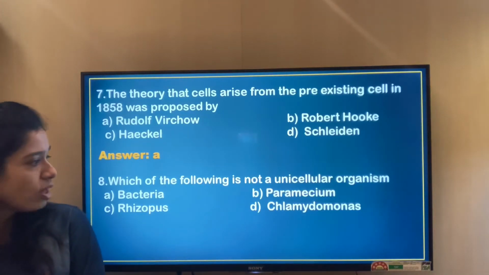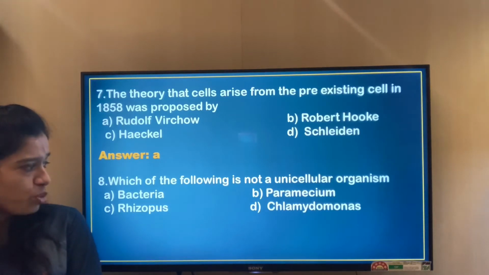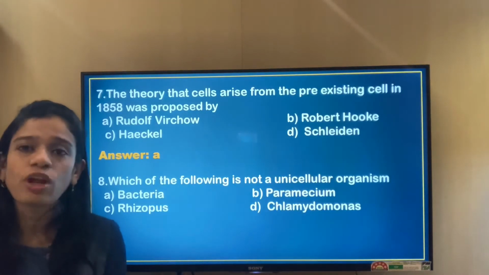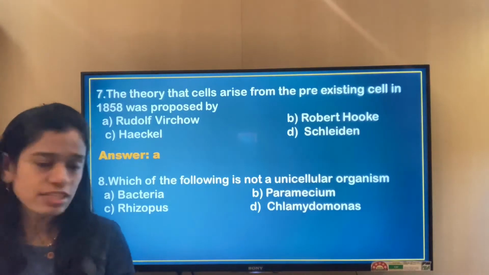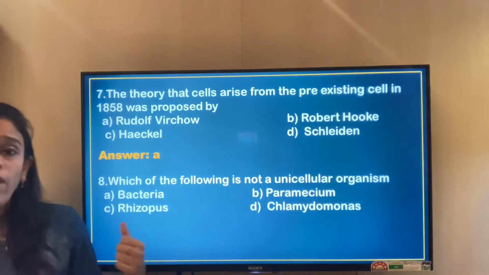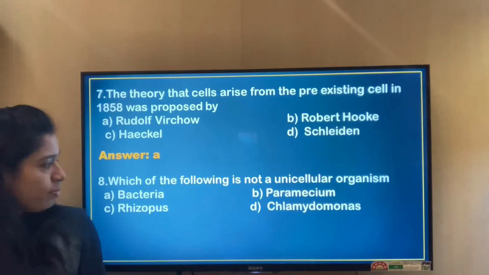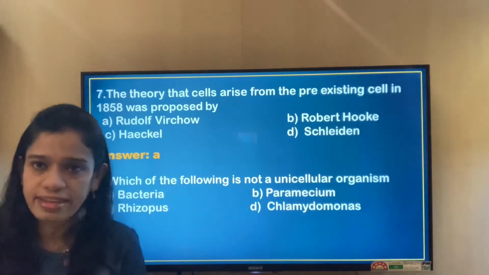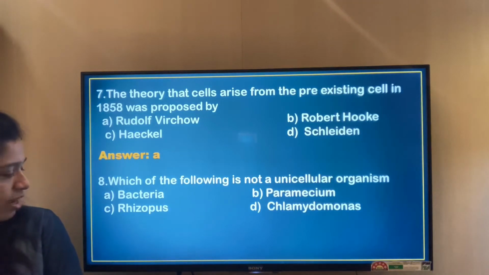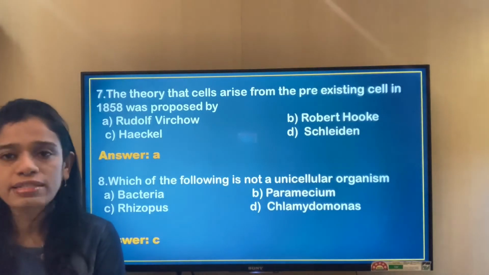Which of the following is not a unicellular organism? Bacteria, Paramecium, Rhizopus, Chlamydomonas. They are telling that all of them are unicellular, only one is multicellular. Bacteria is unicellular, Paramecium is unicellular, Rhizopus, is Rhizopus unicellular? No, Rhizopus is a multicellular organism. Chlamydomonas is again unicellular. So the correct answer is option C. That is for question number 8, option C is the correct answer. That is Rhizopus is a multicellular organism.